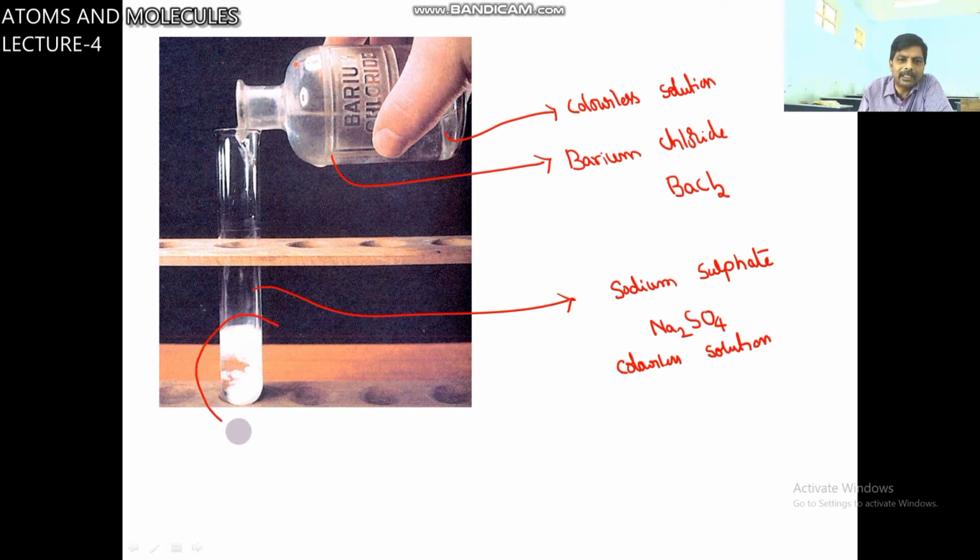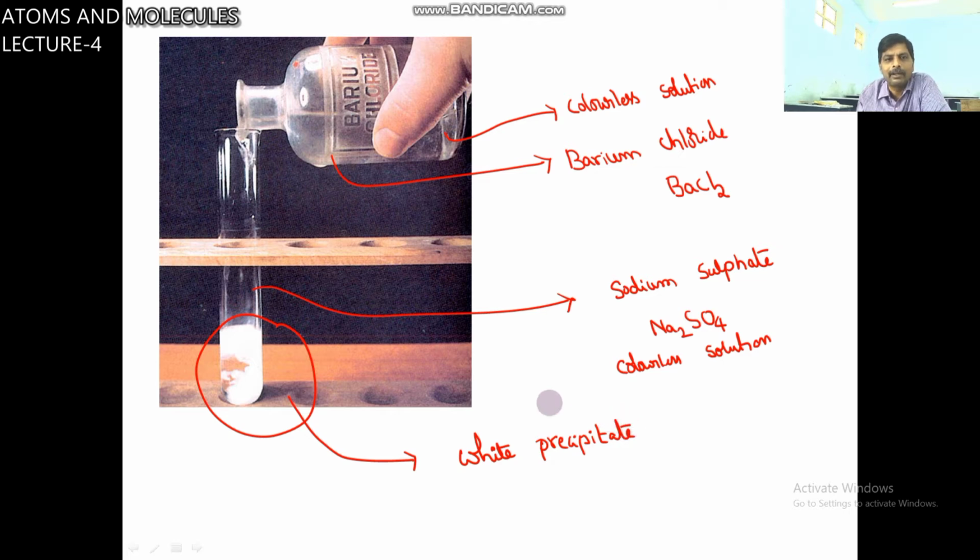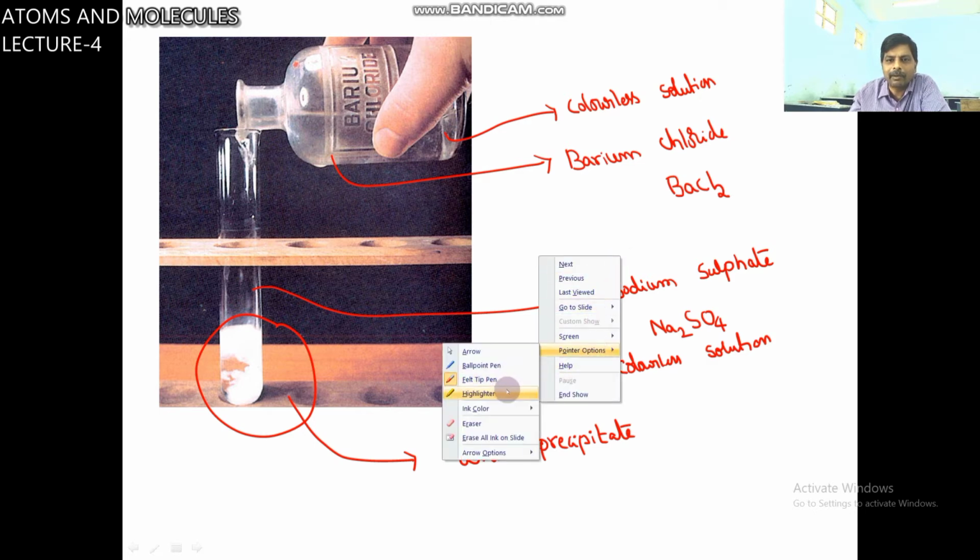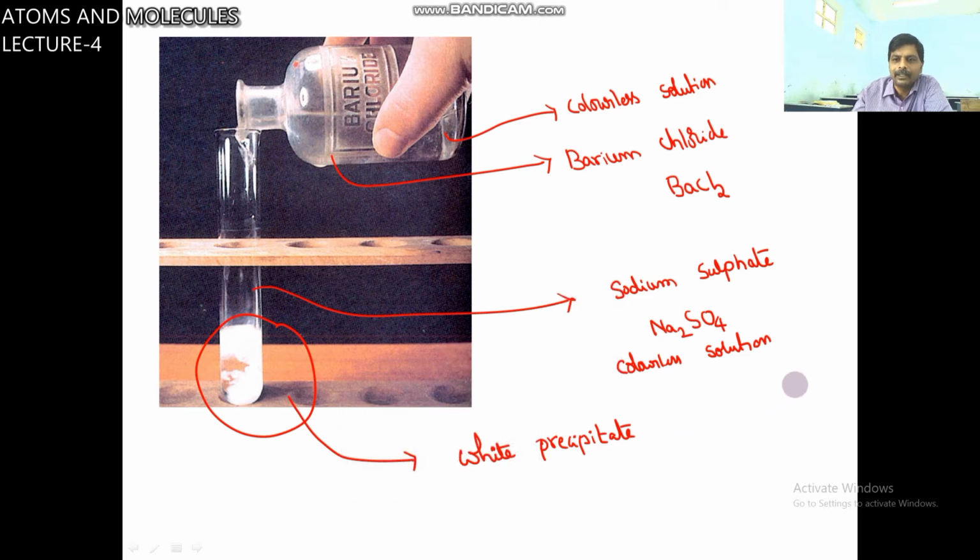But you can observe here a white precipitate formed. This type of substance is called a precipitate. The white precipitate is formed by the reaction of barium chloride and sodium sulfate.